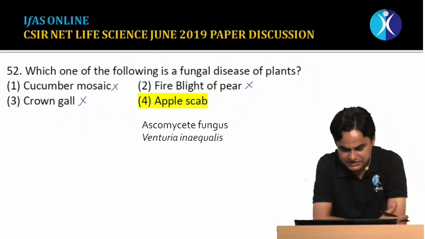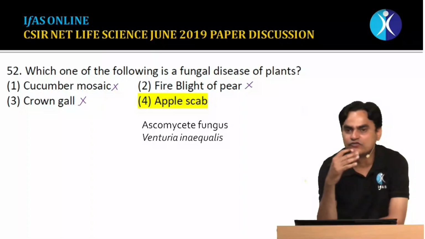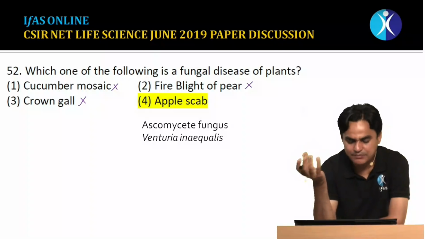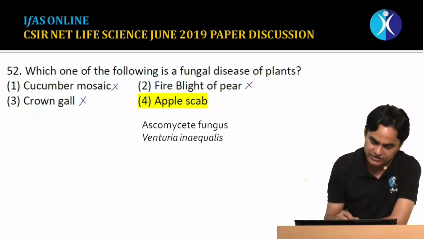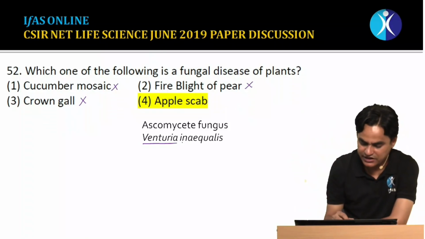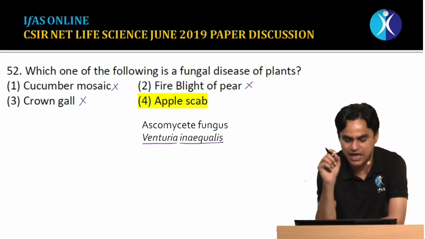So the fungal disease out of these is apple scab. Apple scab is a disease of Malus plants. Basically, it is caused by an Ascomycetes fungus, and the name of that fungus you can note down is Venturia inaequalis. This is the Ascomycetes fungus which leads to apple scab.